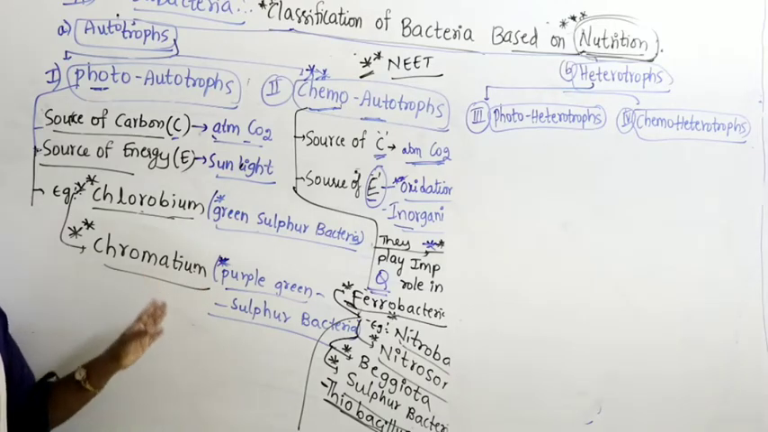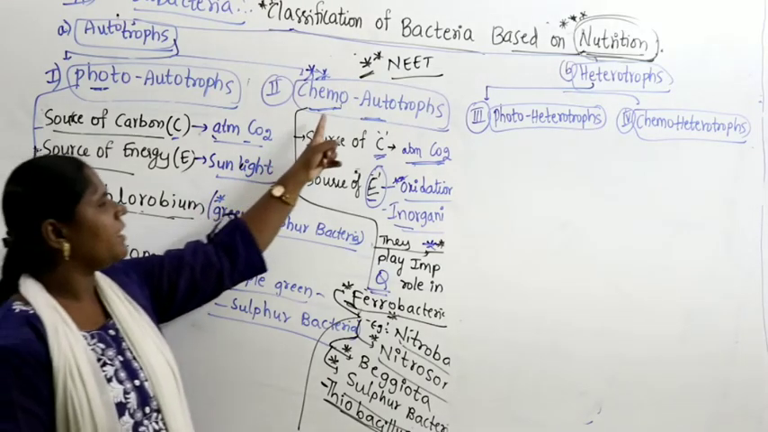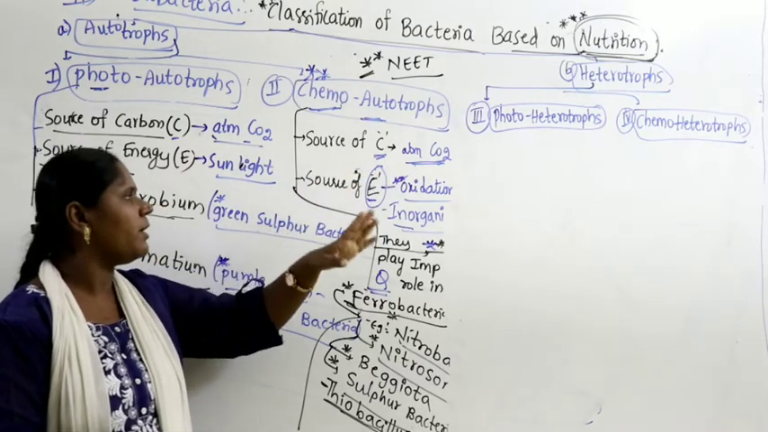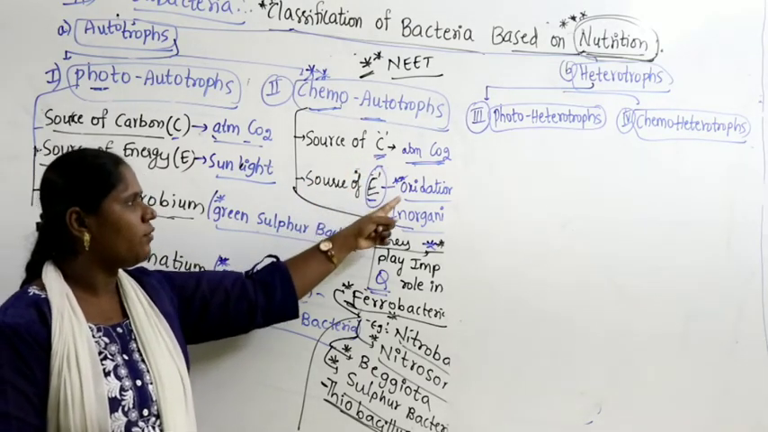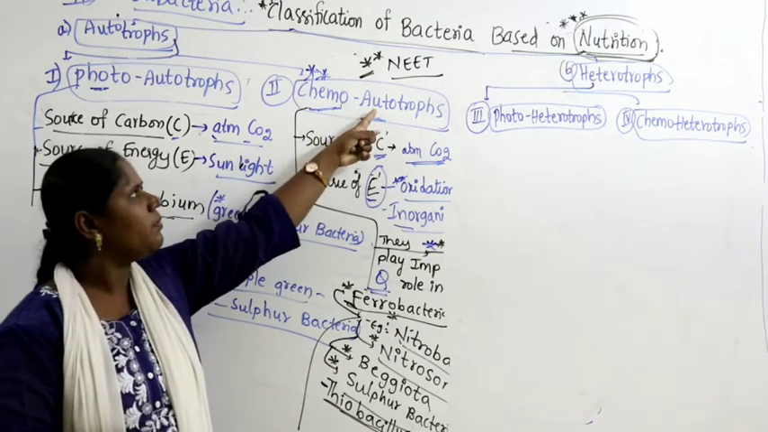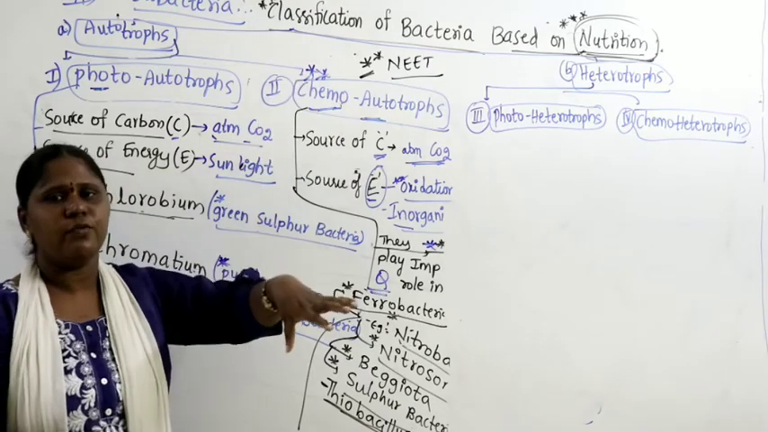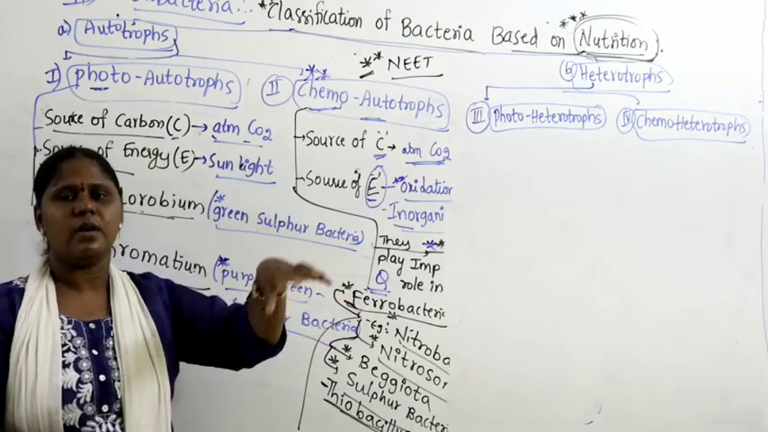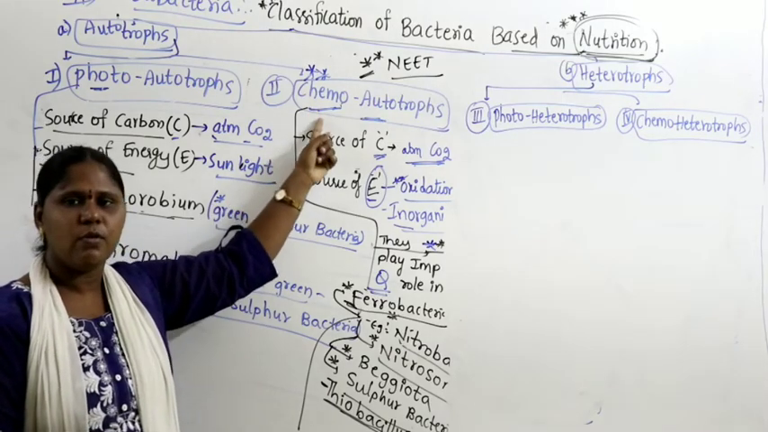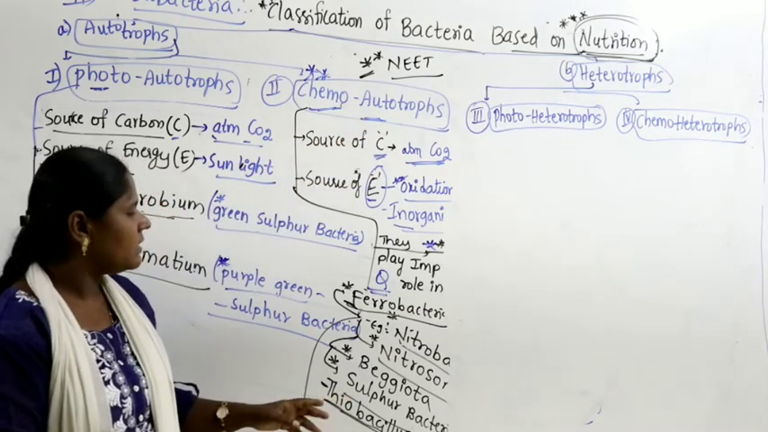and try to remember along with the examples. Now go with the second category, chemoautotrophs, where the source of carbon is atmospheric carbon dioxide, and the source of energy they get is from oxidation of inorganic materials. They prepare their own food material by breaking down inorganic compounds. That's why they are called chemoautotrophs. What are the examples here?